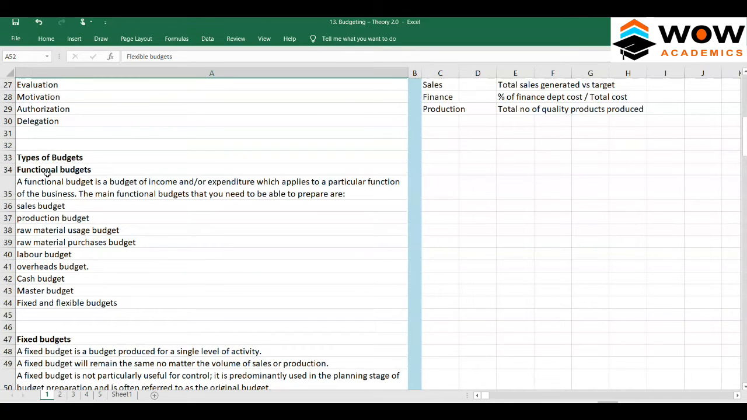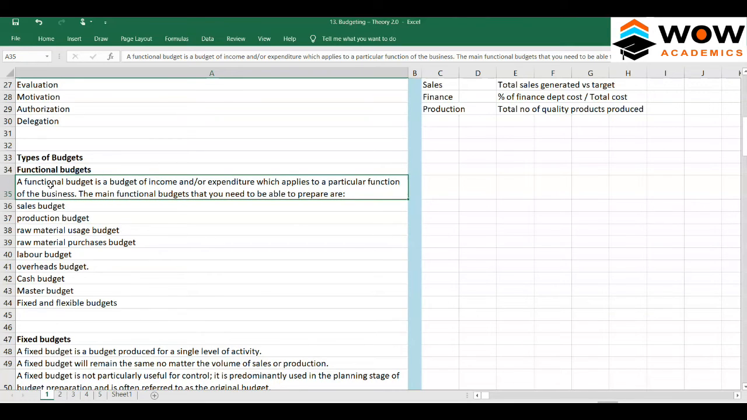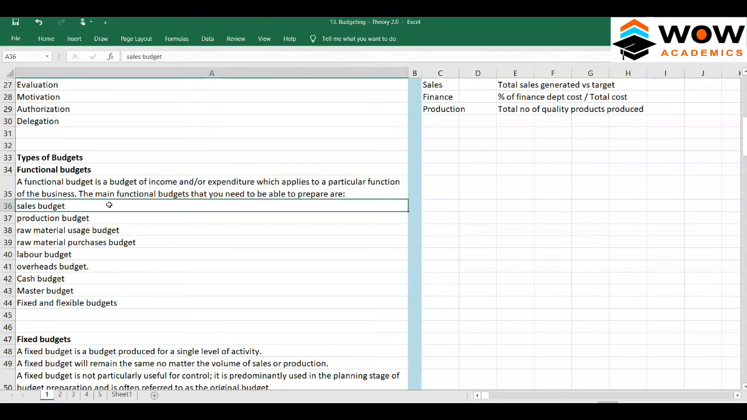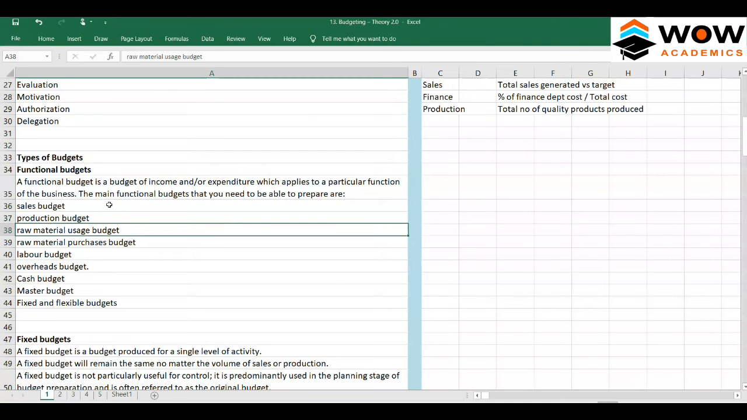A functional budget is where each department has to create a budget of its own. A functional budget is a budget of income and expenditure which applies to a particular function of the business. The main functional budgets that you need to be able to prepare are a sales budget, a production budget, a material usage budget, and a material purchase budget. There's a difference between usage and purchase.